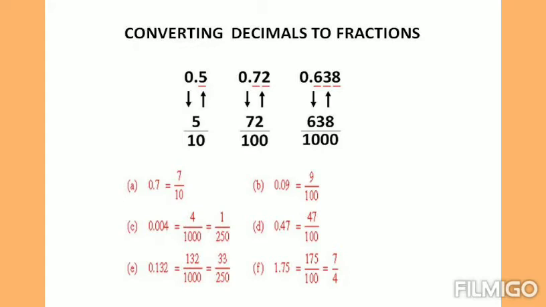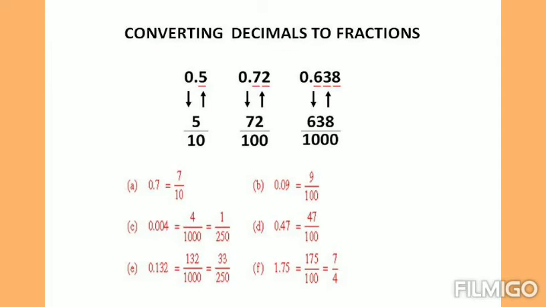Next, we will learn to convert decimals into fractions. Here I have given a few examples. 0.5 can be written as 5/10th, that is 5 by 10. 0.72 is 72 by 100. Okay, 0.638 can be written as the fraction 638 by 1000.